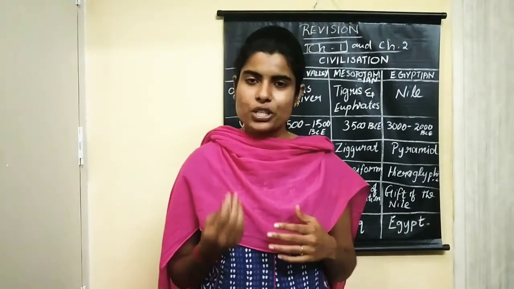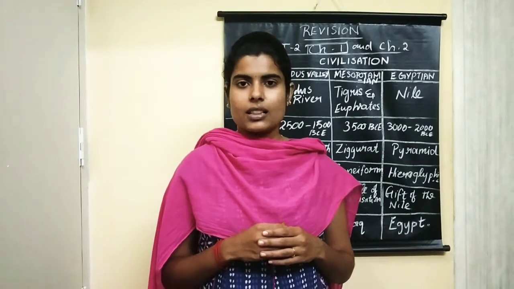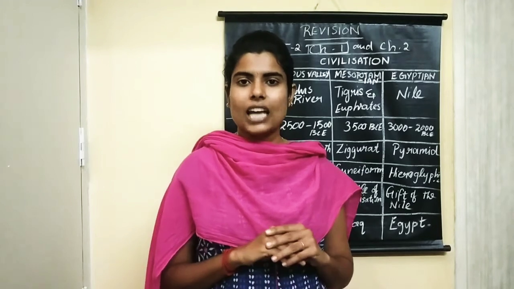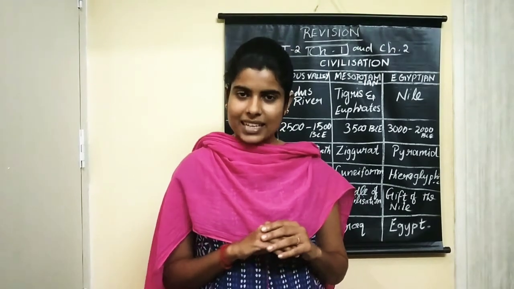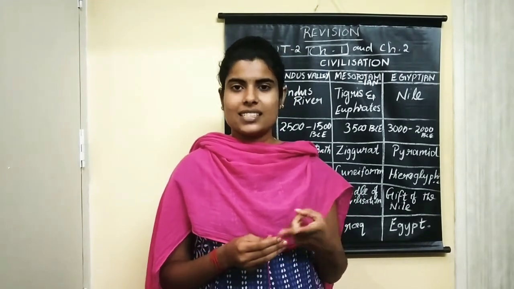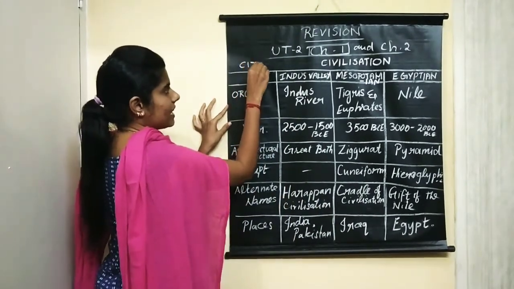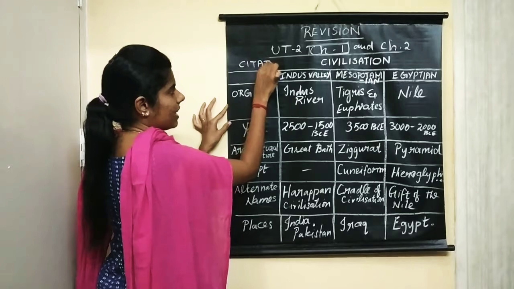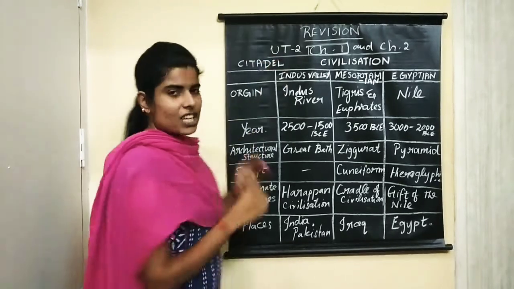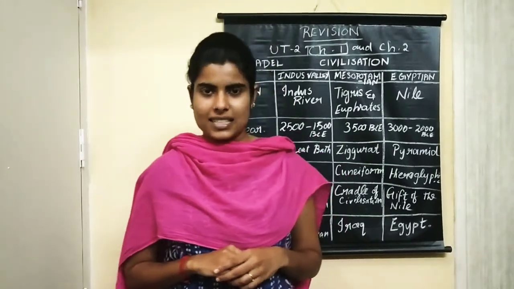Okay, what is so special about the Indus Valley Civilization? What are the people famous for? The Indus Valley Civilization is well known for town planning. They divided the town into two: the upper town and the lower town. Upper town is also called the citadel, C-I-T-A-D-E-L.